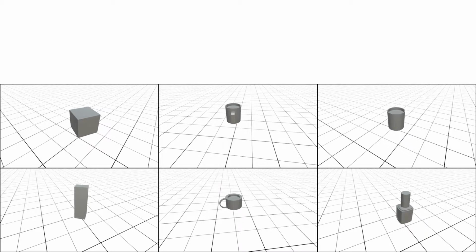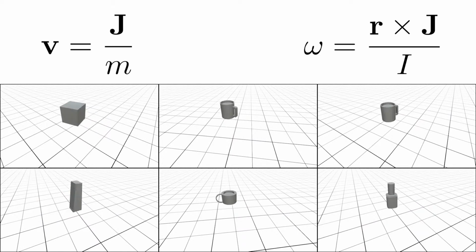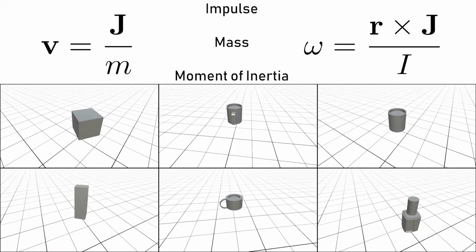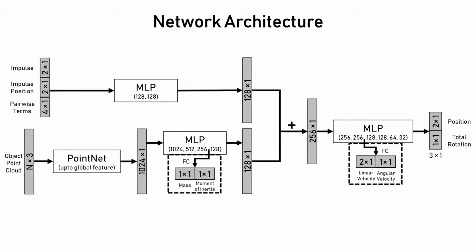We present a neural network to learn generalizable dynamics for 3D rigid objects. Assuming constant friction, the final rest state of an object depends on its velocity v and angular velocity omega. In turn, these are dependent on the applied impulse, mass, and moment of inertia of the object. We use these observations to design our network architecture, which has 3 branches.